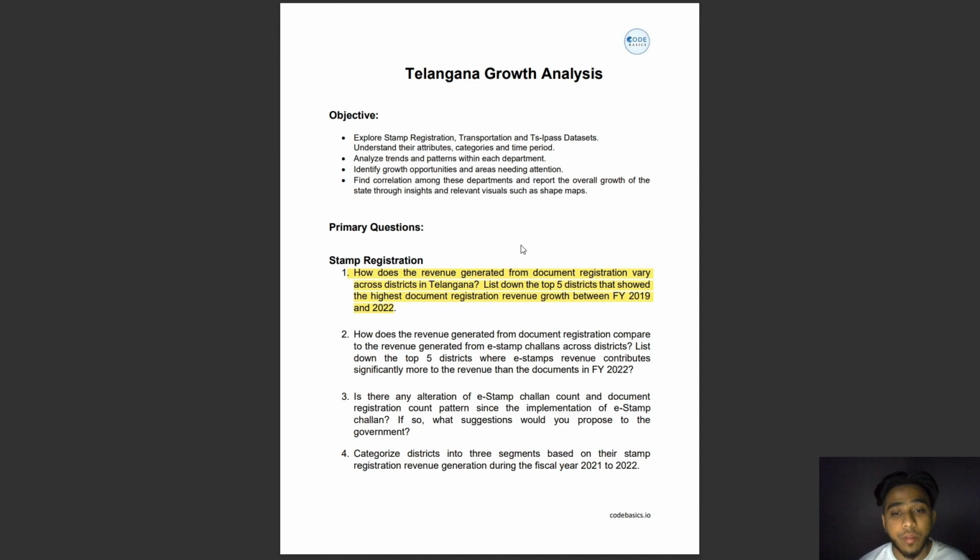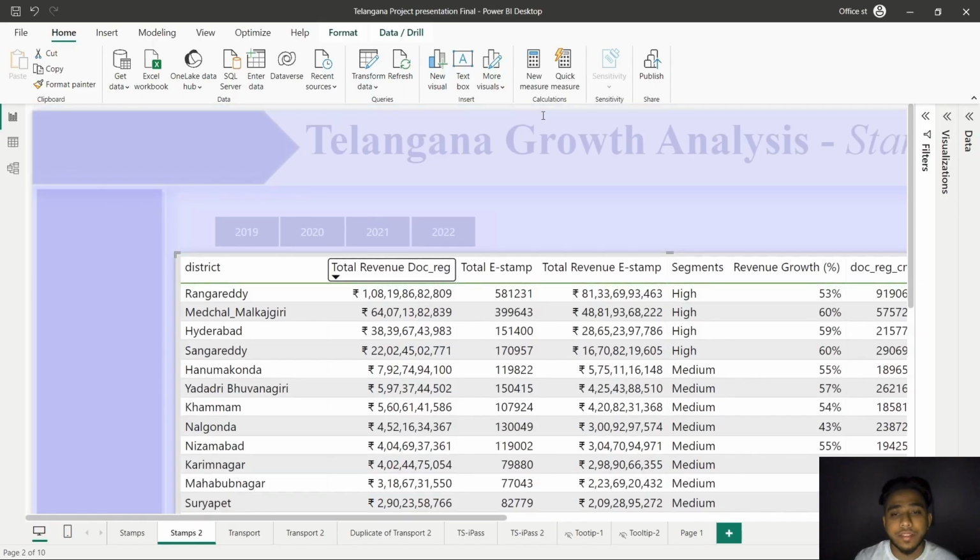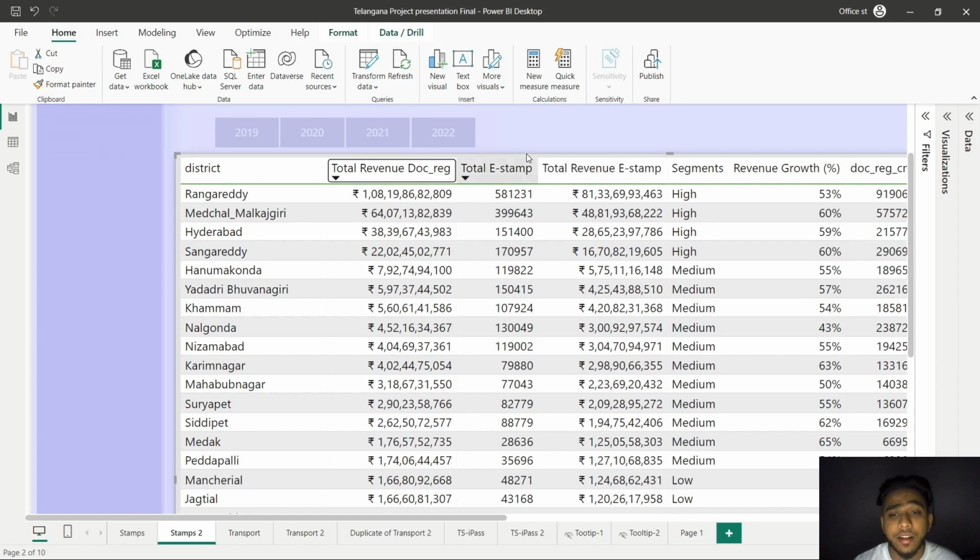How does the revenue generated from the document registration vary across districts in Telangana? List down the top 5 districts that show the highest document registration revenue growth between the year 2019 and 2022. To understand how revenue generated from the document registrations varies across districts in Telangana, we focus on the years 2019 to 2022. Our analysis revealed that the top 5 districts with the highest document registration revenue growth during these years are Rangareddy, Medchal, Hyderabad, Sangareddy, and Hanamakonda.